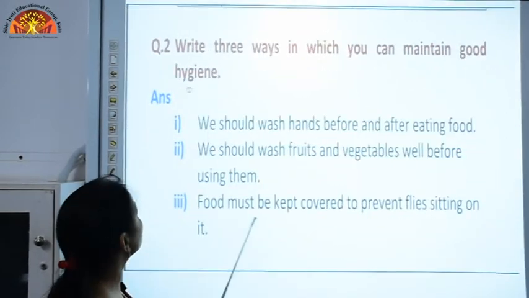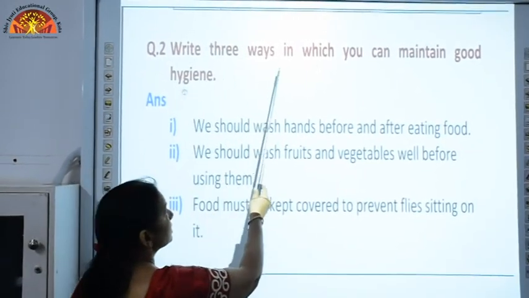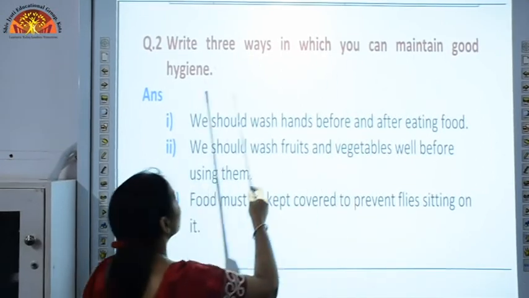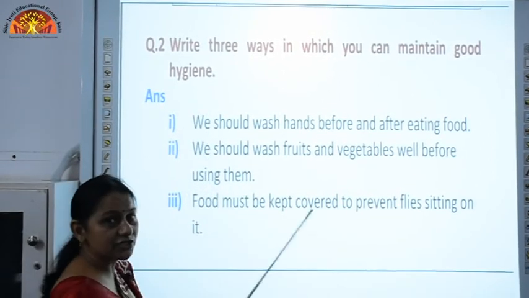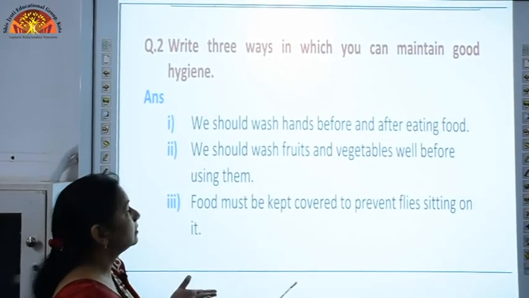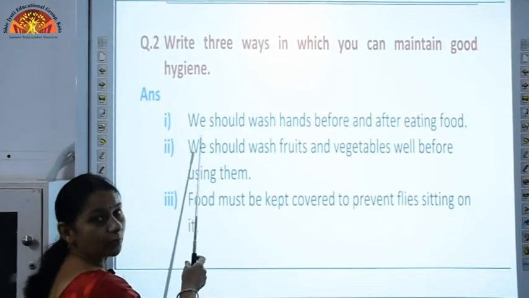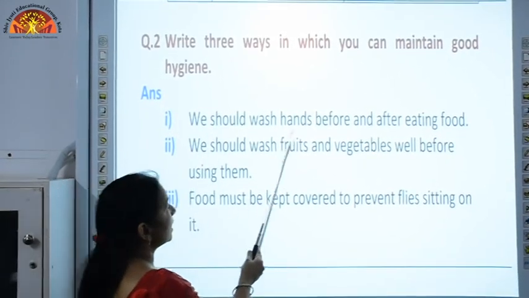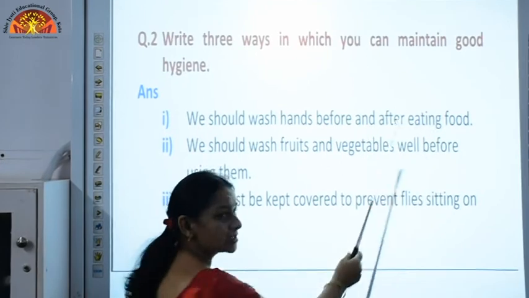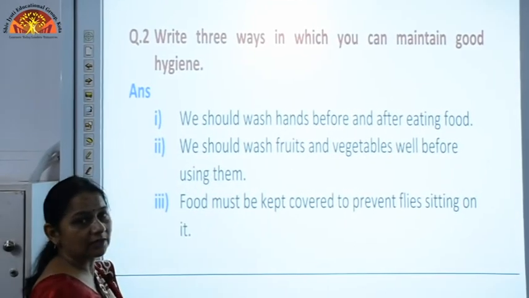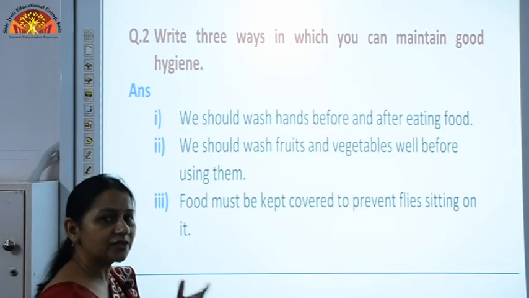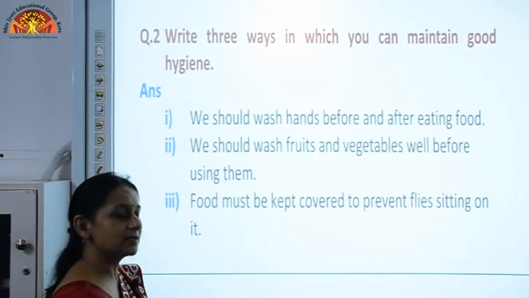So our next question is, write 3 ways in which you can maintain good hygiene. For good hygiene, you should follow some rules. We should wash hands before and after eating food. You all know that before any food or after having food, we should wash our hands thoroughly.